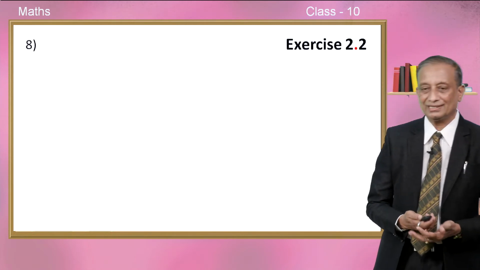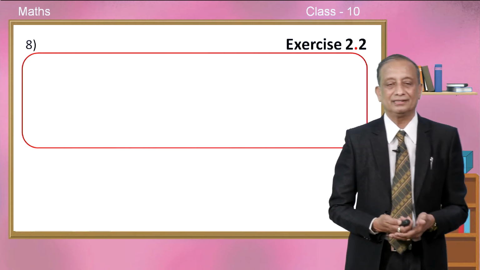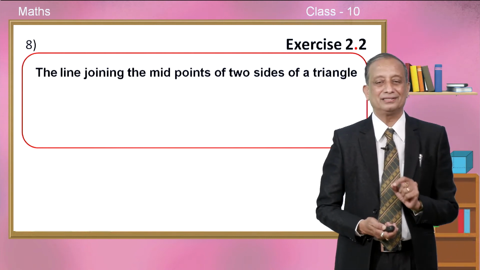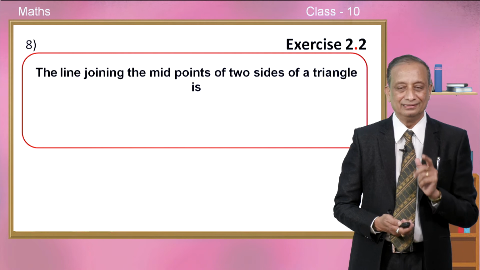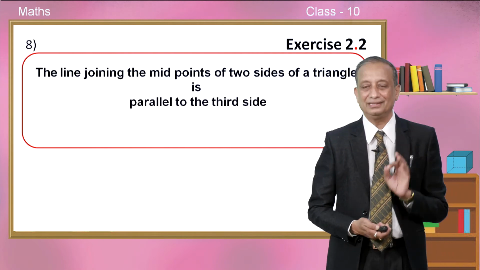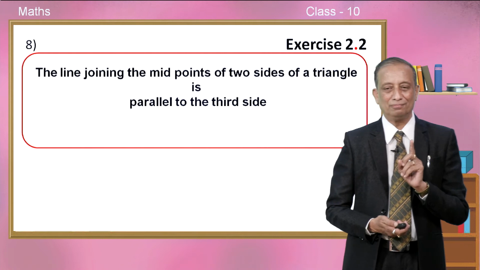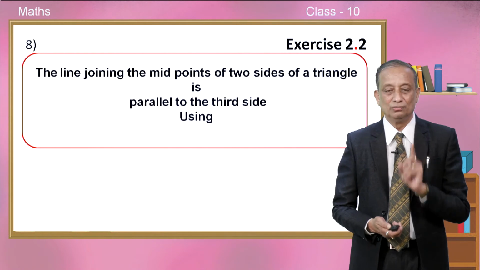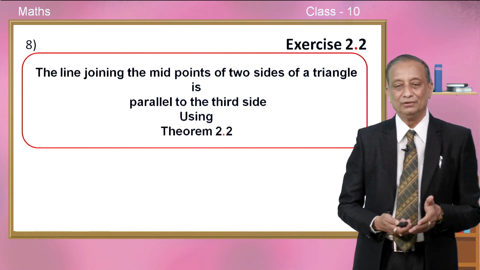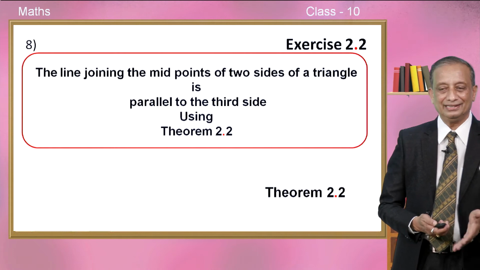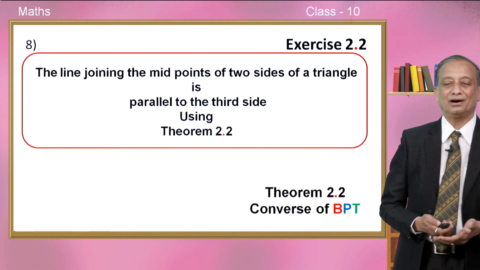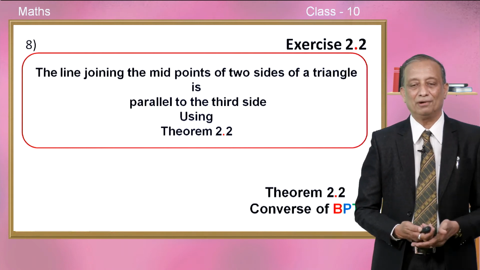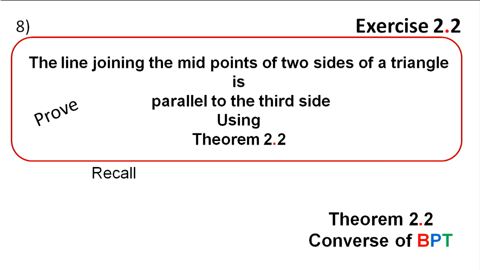So, now we will go to exercise number 2.2, in particular the 8th problem, children. It states that the line joining the midpoints of any 2 sides of a triangle is parallel to the third side. We have heard this problem in the previous year, can you recall this, children? But the question says you must use theorem number 2. Which is theorem number 2, children, in this chapter? So, theorem number 2 is converse of BPT. Using converse of BPT, the question demands that the midpoint theorem has to be proved. We have to prove this.